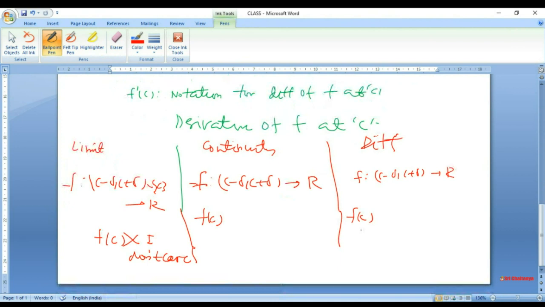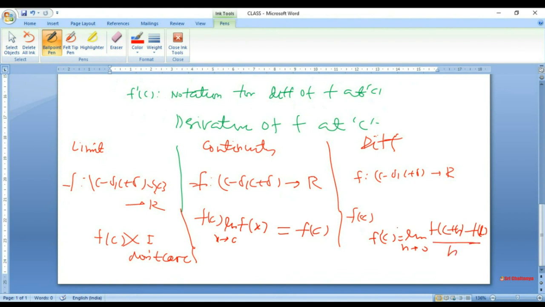Here we are finding the limit of x tending to c of f(x), and then comparing with the value of f(c). If this equals, then this only tells that the function is continuous at c. Here we are calculating some quotient, that is the limit of h tending to 0 of f(c plus h) minus f(c) over h.